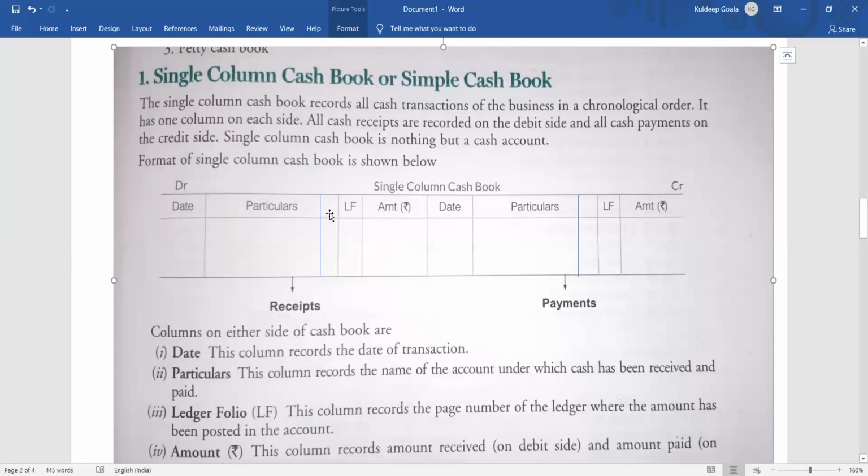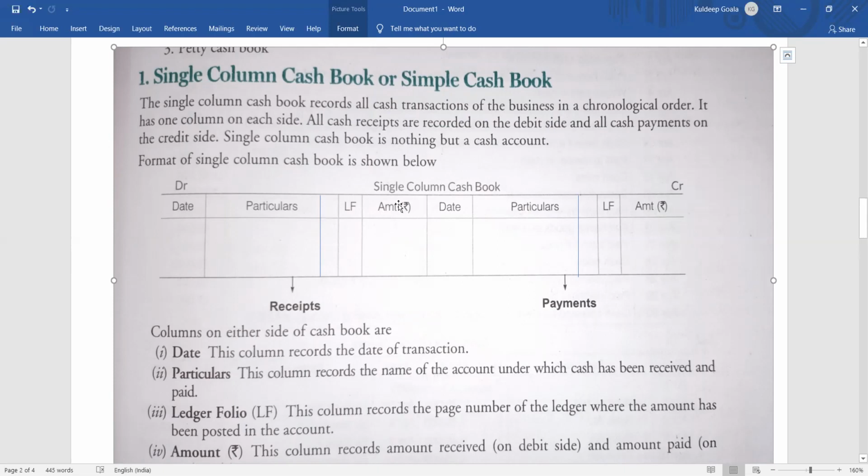You might have seen this whenever you purchase something from a standard shop. By standard shop I mean those shops which provide bills. Those shops will provide you a bill, and the bill number will be written on it. The bill number is nothing but the voucher number. Along with that you have the ledger folio, the address of this particular transaction in the ledger where you have posted it, and this is the amount column.